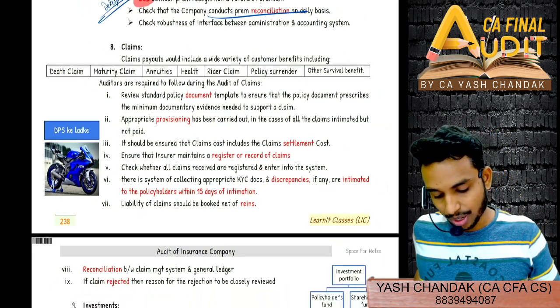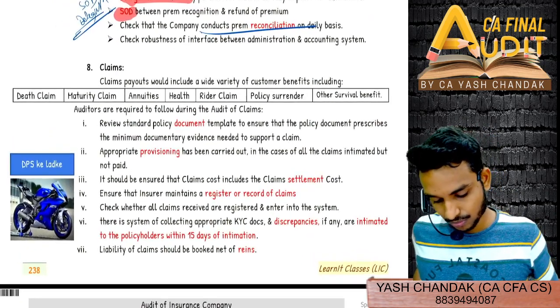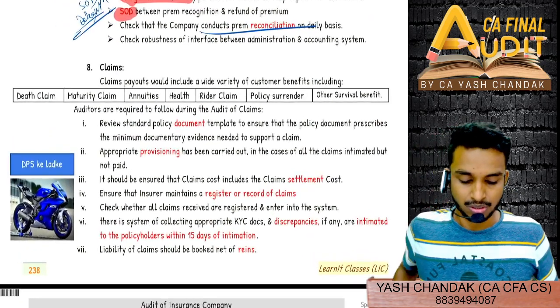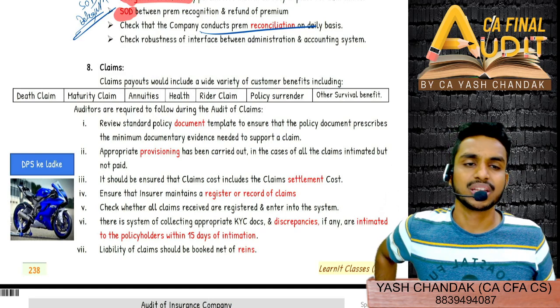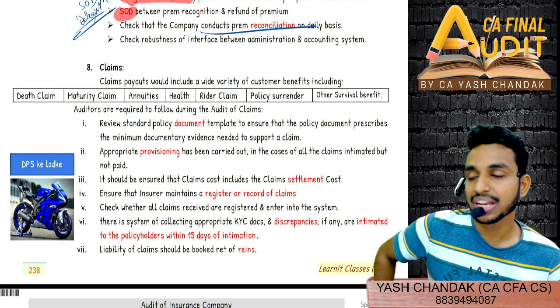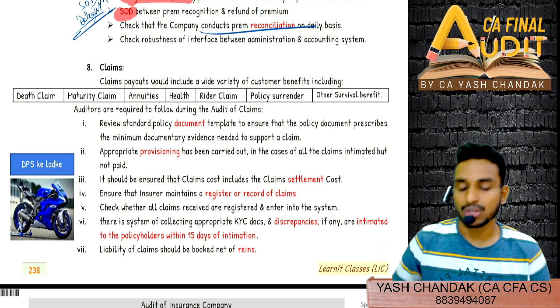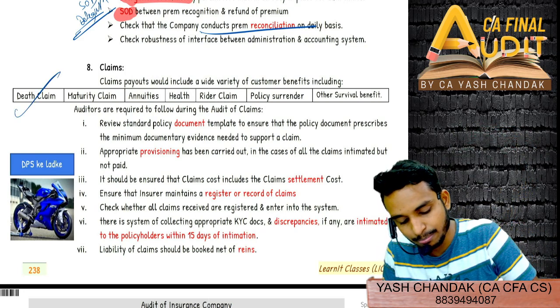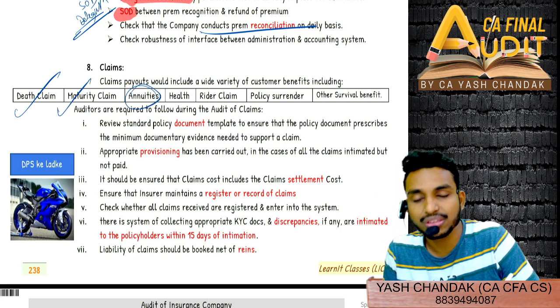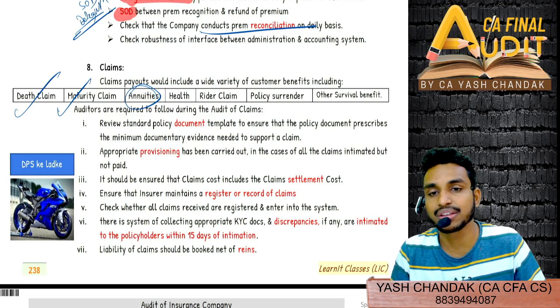Now come to the claims part. So claims are nothing but when the customer gets benefited, they will claim the benefit amount and we will have to pay as an insurance company, we'll have to pay the claim cost, right? So claims could be of different types. Death claim, maturity claim, annuity claim, where we paid the annuity and now every year we will get a certain amount.